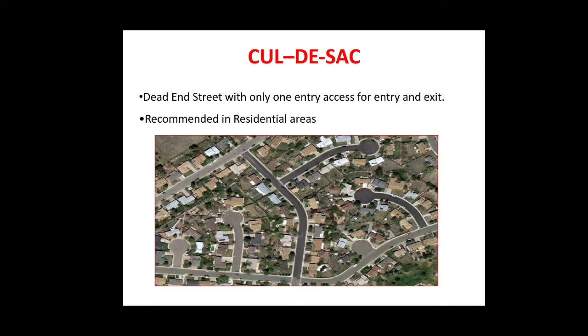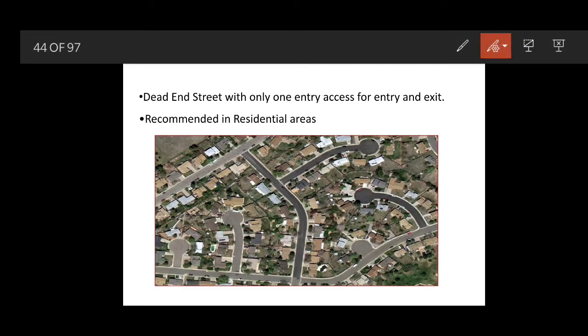Next is the cul-de-sac roads. Here, as we can see, the dead-end street with only one access for entry and exit is provided, and these are recommended for the residential areas.